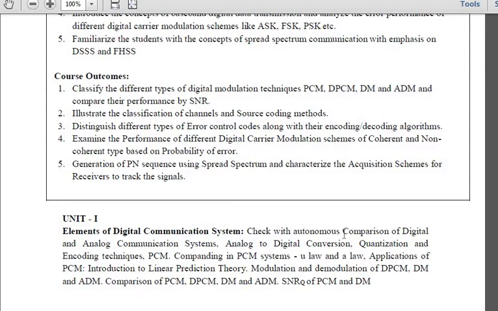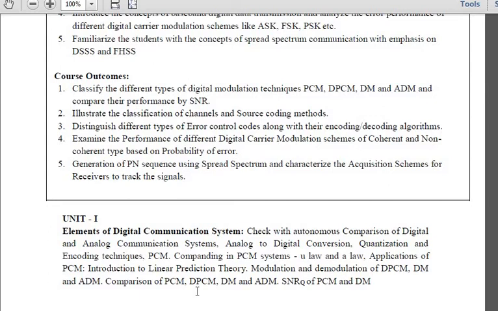Then we have seen the applications of PCM, pulse code modulation, and then we have seen differential pulse code modulation, delta modulation, adaptive delta modulation, comparison of the pulse code modulation techniques, and signal to noise ratio of pulse code modulation as well as delta modulation. So these were very, very important topics. There is no topic which is not important in your first chapter. All the topics are important, and for sure you have to go through this first unit. I hope you are all clear with the first unit.